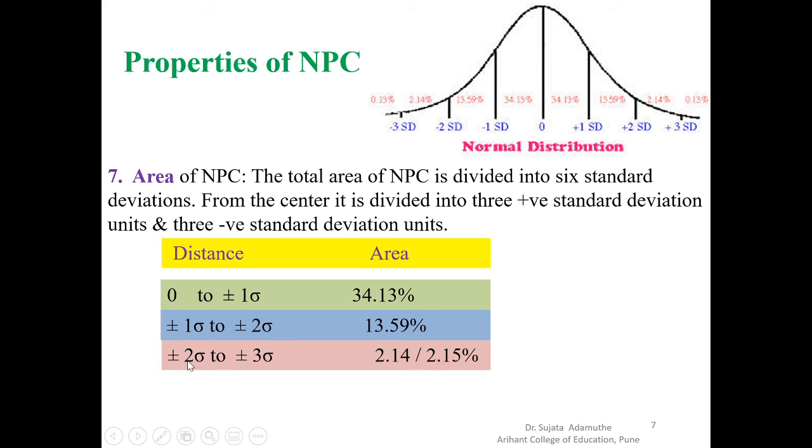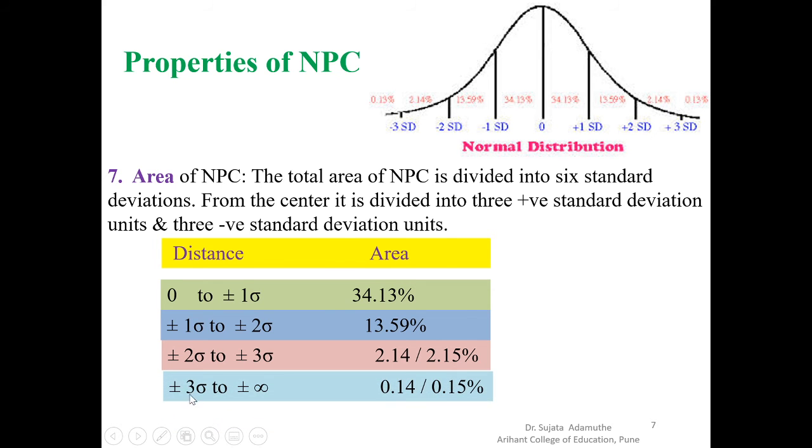Then see here, plus minus 2 sigma to plus minus 3 sigma, and the percentage of students is 2.14 or 2.15. That means from minus 2 SD to minus 3 SD below M, this is the area, and the number of students is 2 out of 100 students. Here also, from plus 2 SD to plus 3 SD, the area is like this and the number of students is 2 here. That means from 100 students, 2 students will be here, right?